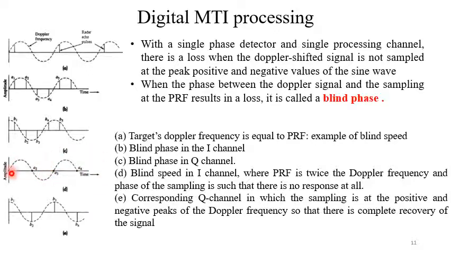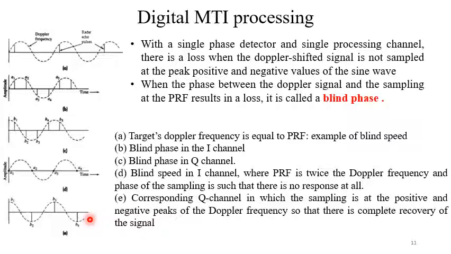But what happens to the Q channel? For the Q channel, we have an amplitude of B1, we have B2, B3, B4, etc. That means though the I channel response is 0, the Q channel will give us the full response.